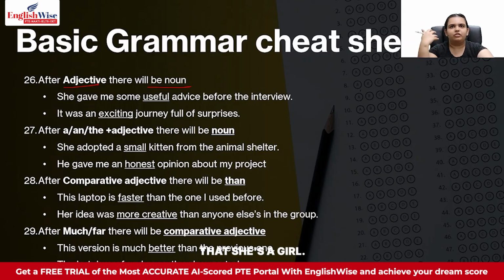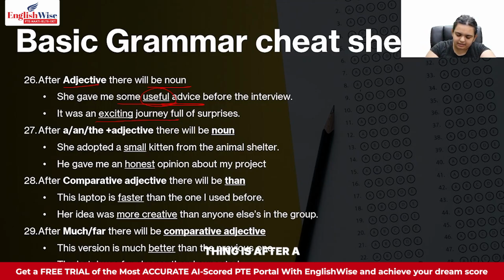Like if I say she's a girl, what kind of a girl she is? She's a good girl. So that's how the adjective goes before the noun. She gave me some useful advice before the interview. So you see what kind of advice it was? Useful advice. It was an exciting journey full of surprises. What kind of journey it was? Exciting journey. So you always put the adjective before the noun.